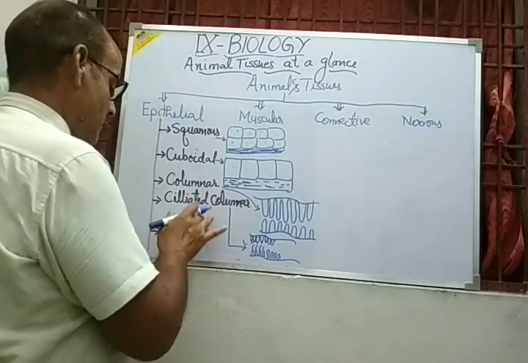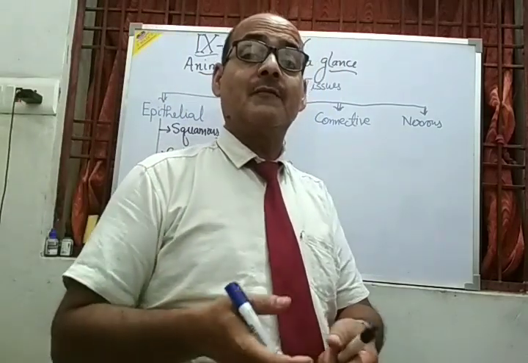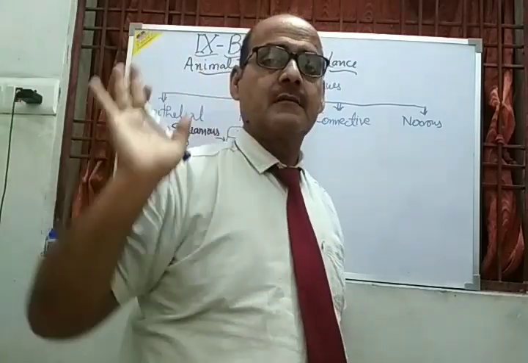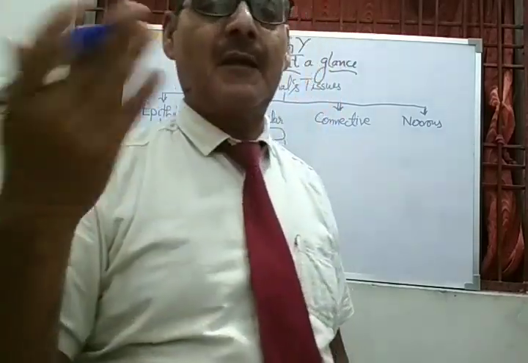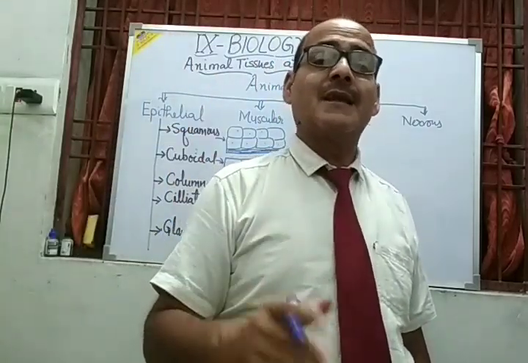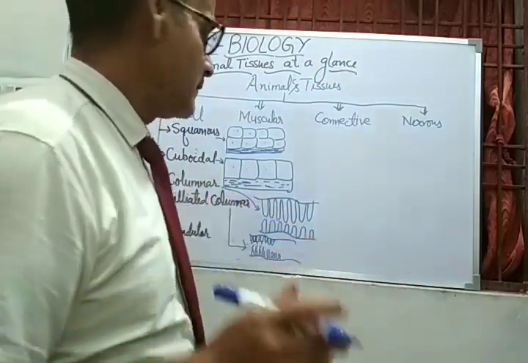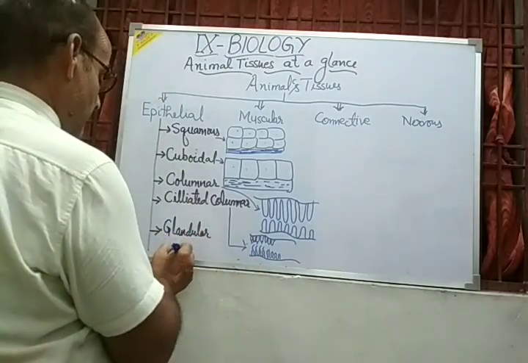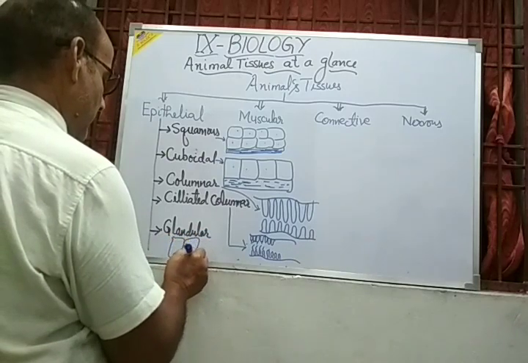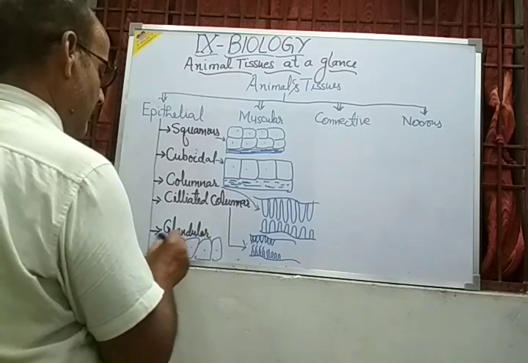My dear student, come to the last one, that is the glandular tissue. As far as the name is concerned, glandular means they are found in the different glands and they perform the function of secretions. Secretions of different enzymes, secretion of different chemicals, different materials, waste materials, secretion of different hormones. So they will be found in different organs, different glands. As the glandular tissue, they will be something like this. So they secrete the substance, the material in an organ.